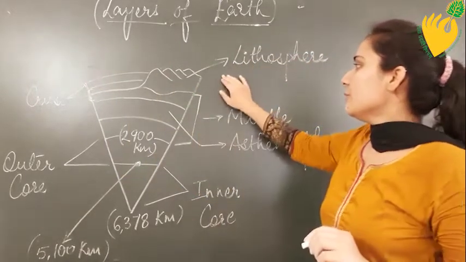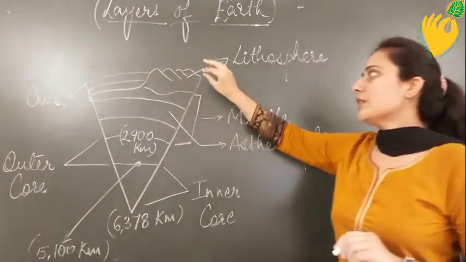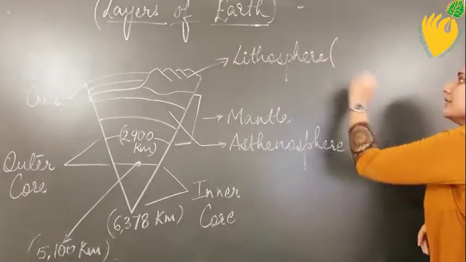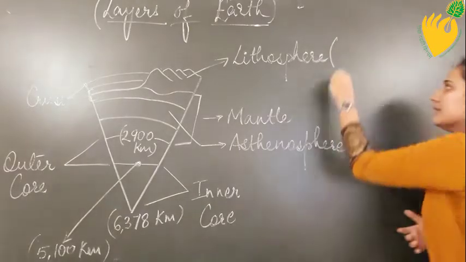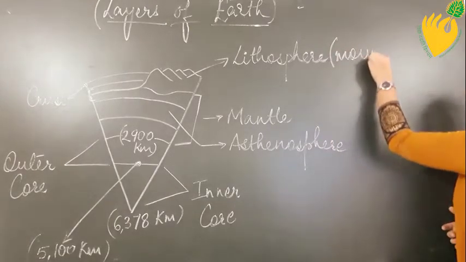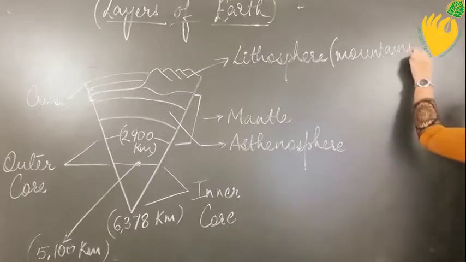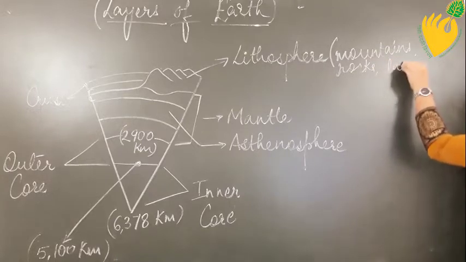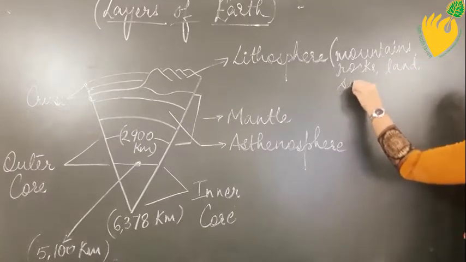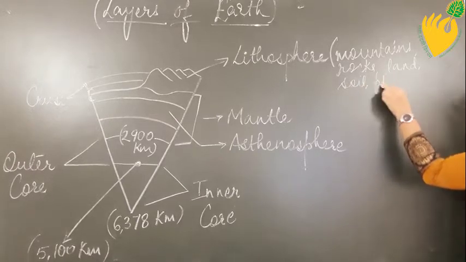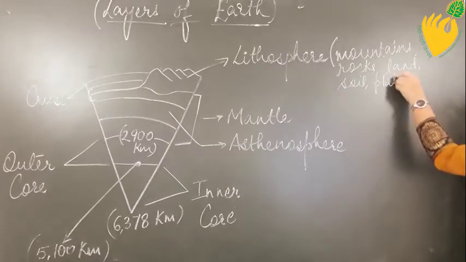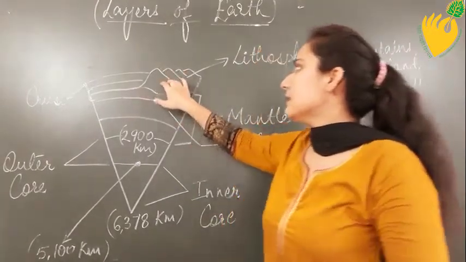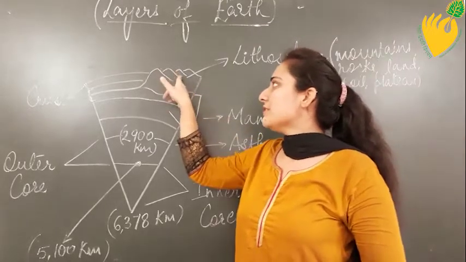Now first of all, on the upper crust the lithospheric domain is present. Now in lithosphere, you know it very well what all things are included. They include the mountains, the rocks, land, soil, plateau, etc. So this portion is depicted here with the shape of mountains, which are placed over here on the top